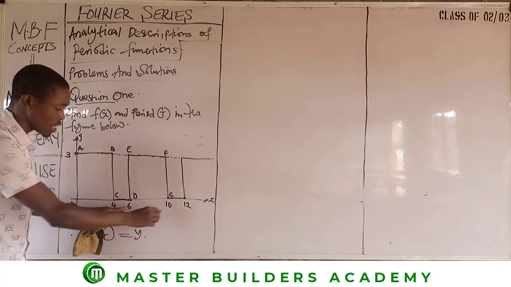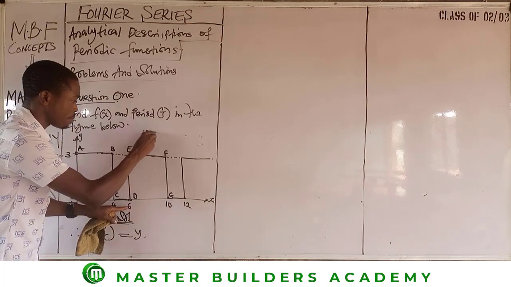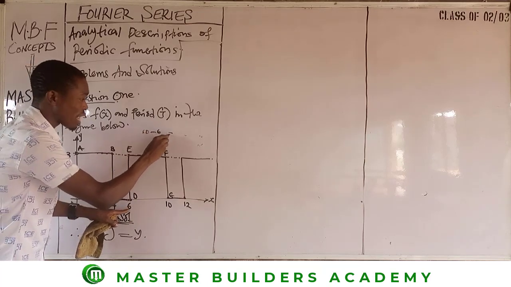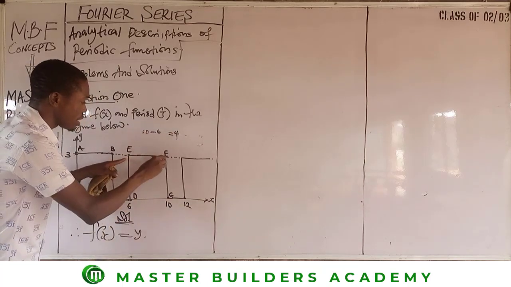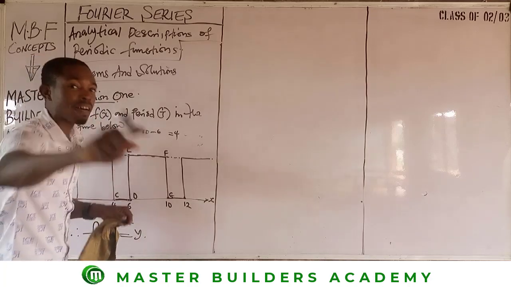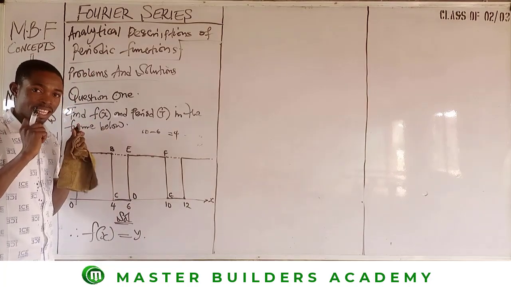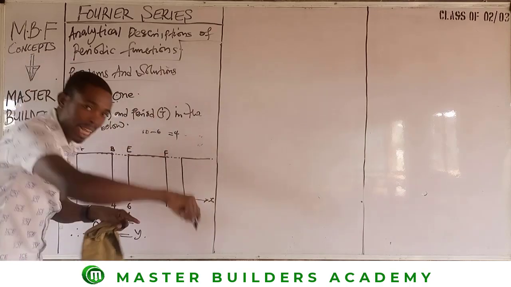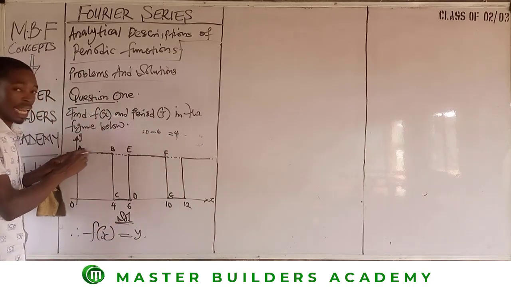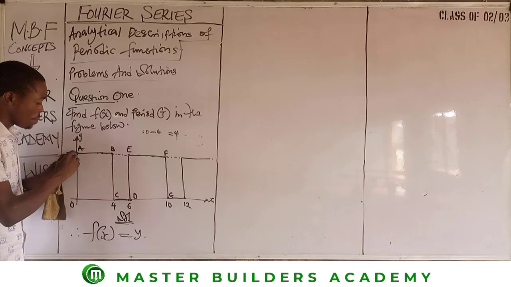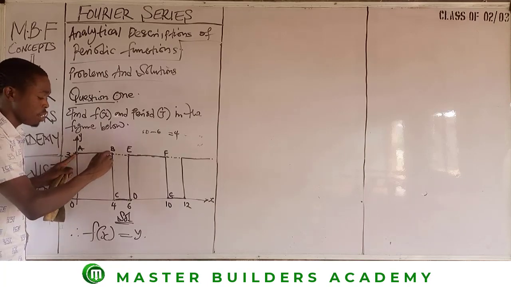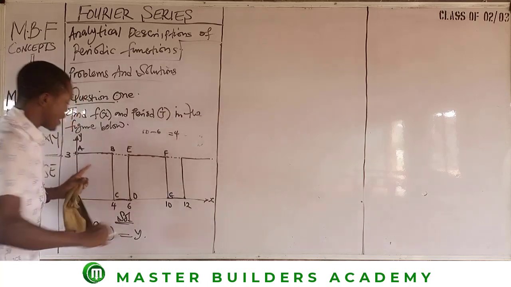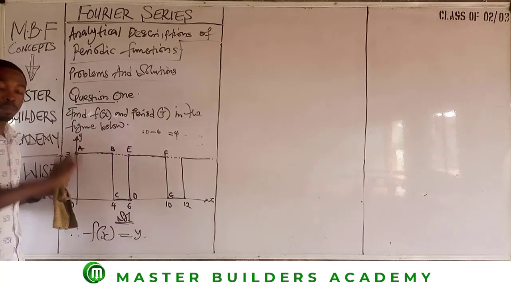Because if you remove 6 from 10, or 10 minus 6, you will have 4. That means the interval between this and this are the same. So as long as the intervals are the same, it means that if we decide to go with EF, we will still obtain what we obtained for line AB. So long as we begin our journey from A through B to C, C to D, and D to E, from D to F is the same journey we began from A to B.